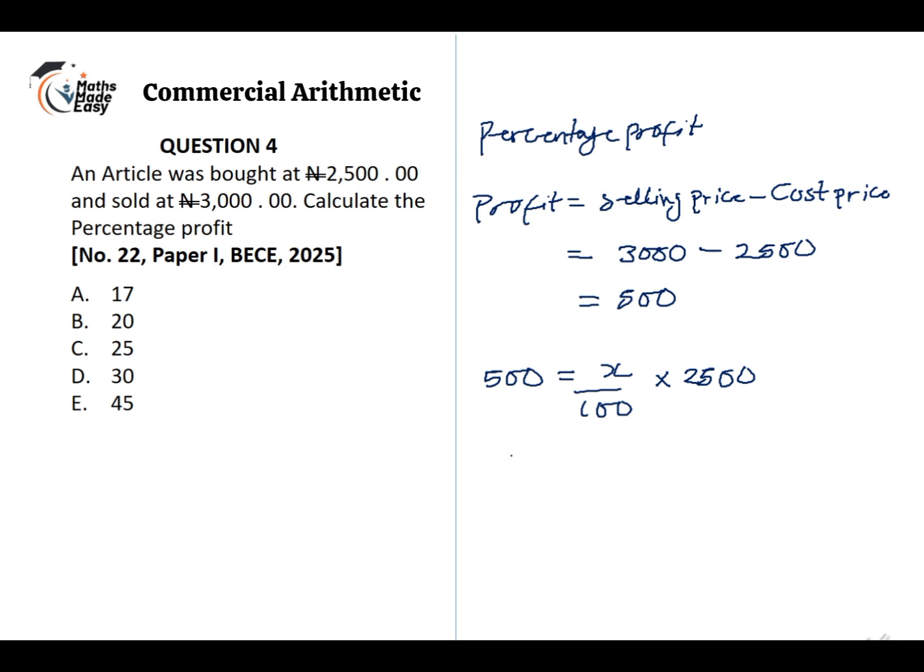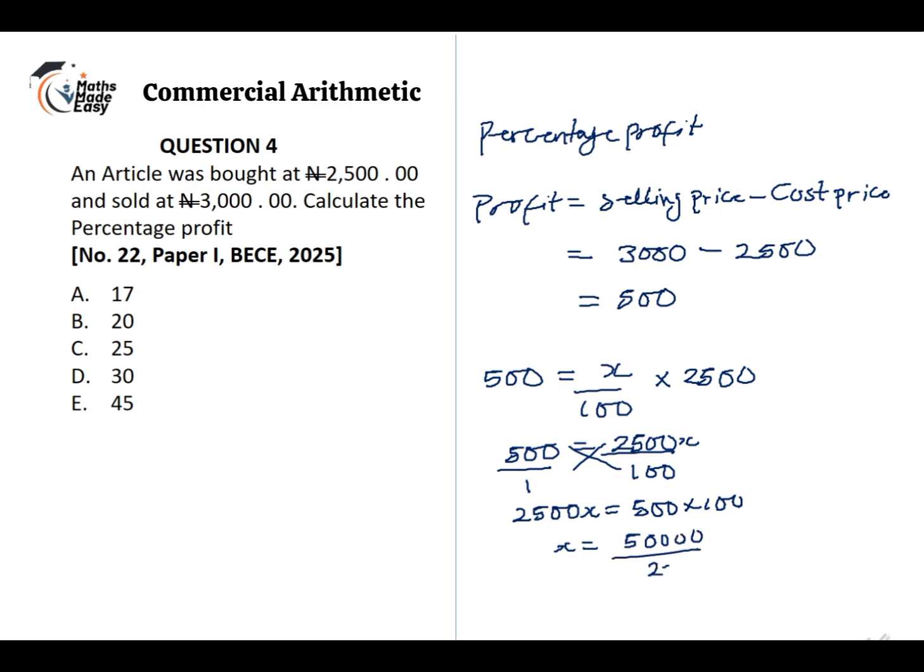Now solving for x, I have 500 is equal to 2,500x divided by 100 divided by 1. Now to get the value of x, I'm going to cross multiply. So I have 2,500x is equal to 500 times 100. And this gives me x is equal to 50,000 divided by 2,500. 0 cancels 0, 0 cancels 0. 500 divided by 25 is 20. Therefore, the answer is 20%.